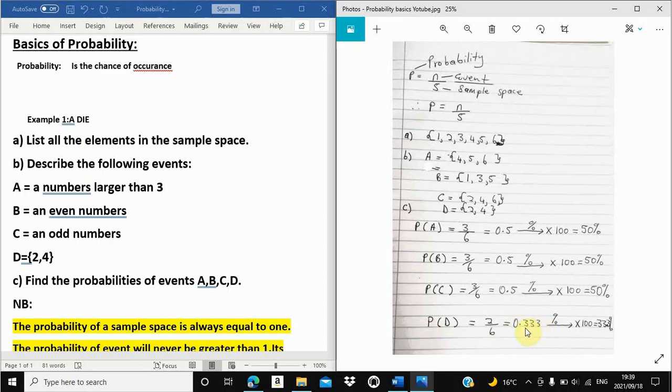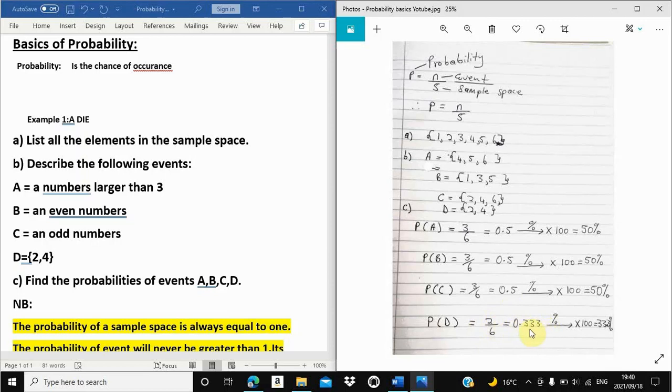In probability, guys, I will encourage you, if they have not made it clear to how many decimal places you must round, I encourage you to round to 4 decimal places so that you are on the safe side. So when we divide 2 by 6, we got 0.3333.